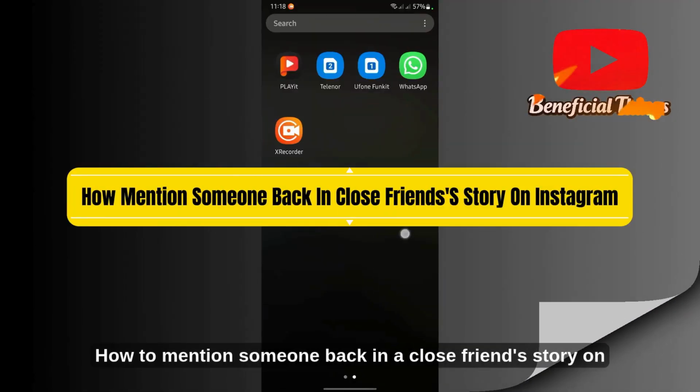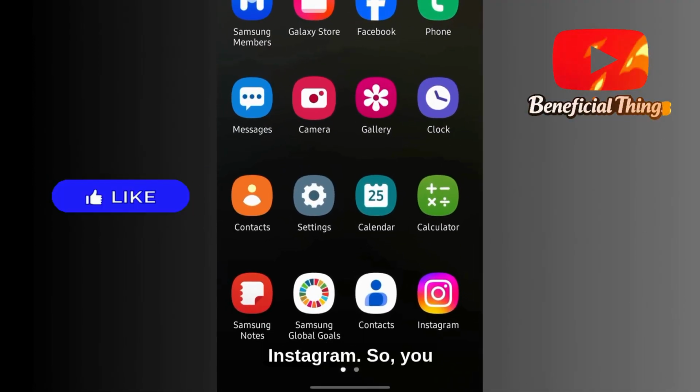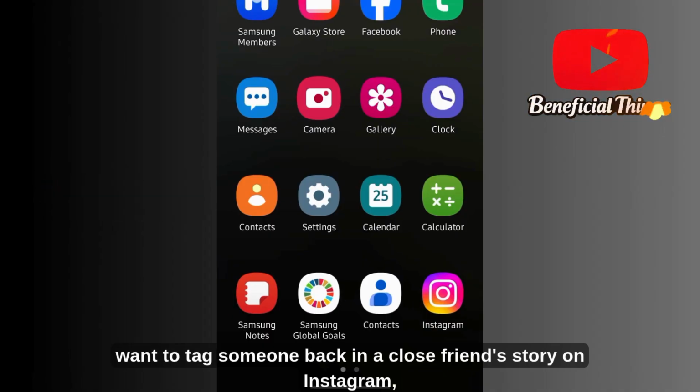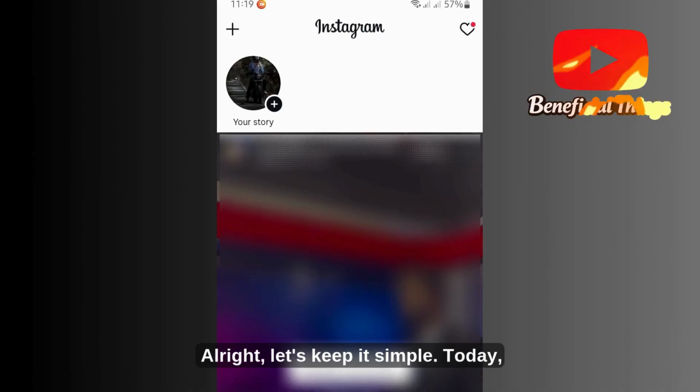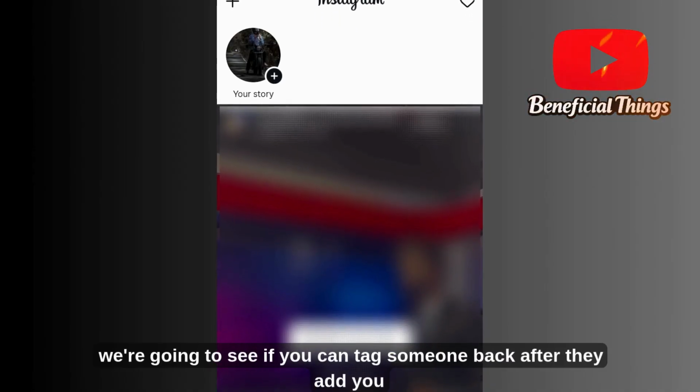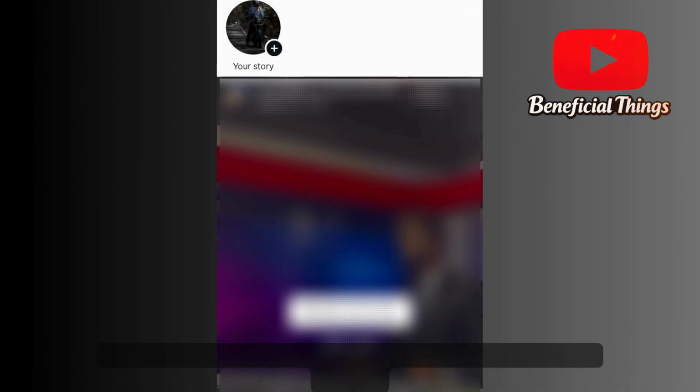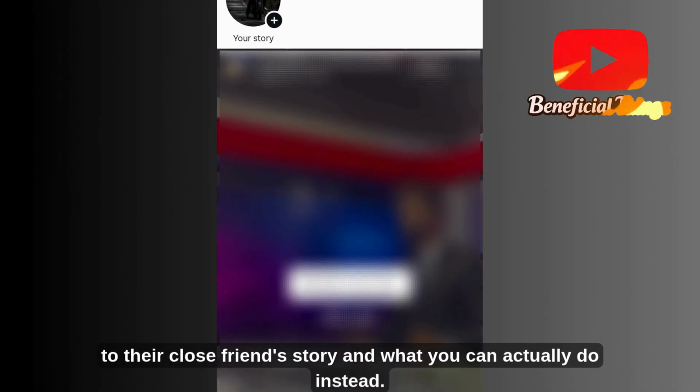How to mention someone back in a close friend story on Instagram. So, you want to tag someone back in a close friend story on Instagram, but you're not sure if that even works? Alright, let's keep it simple. Today, we're going to see if you can tag someone back after they add you to their close friend story, and what you can actually do instead.